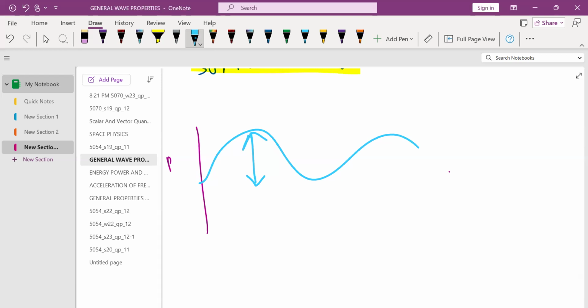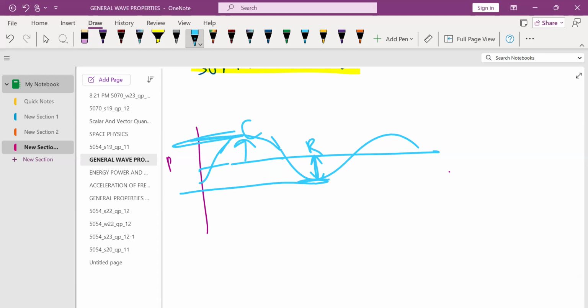the compression. However, this part, the line is here. So this is a rarefaction. So this is compression. And this is rarefaction here. Here the pressure is less. You can see using a graph, and here the pressure is high. Where the pressure is high, it is compression. Where the pressure is low, it is rarefaction.